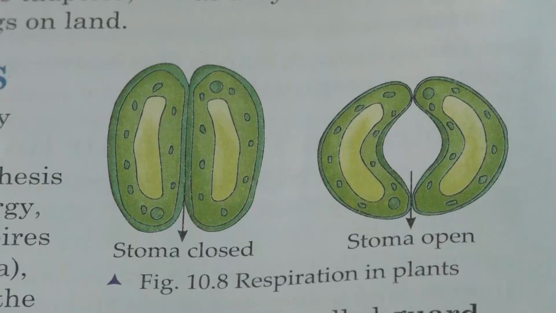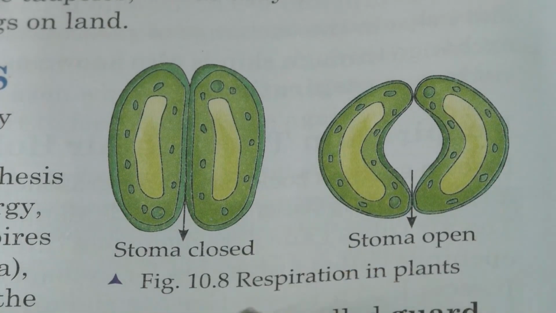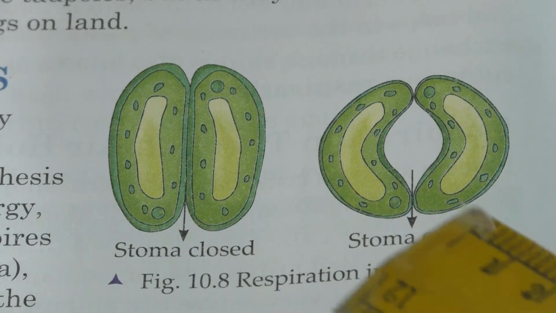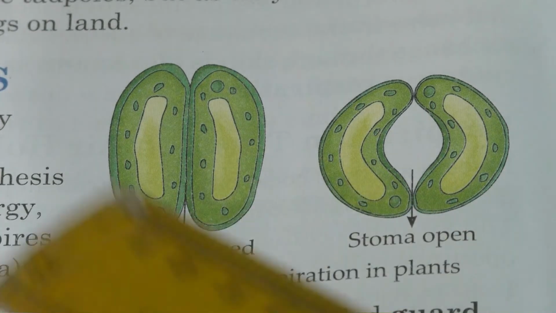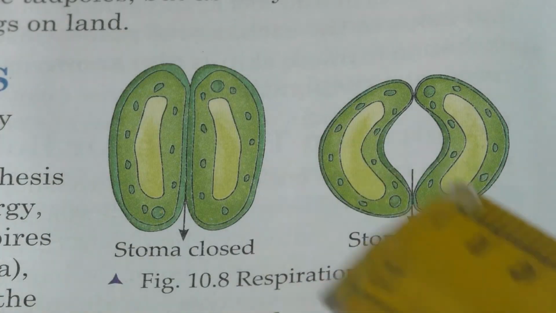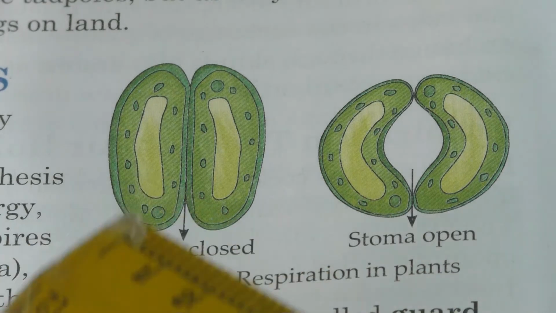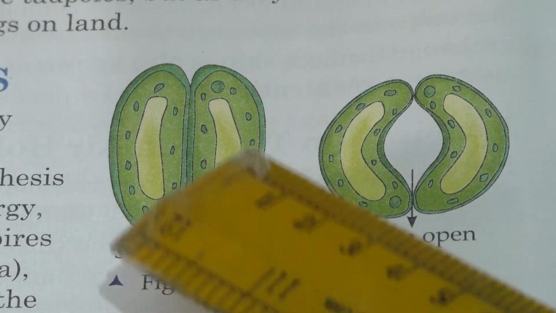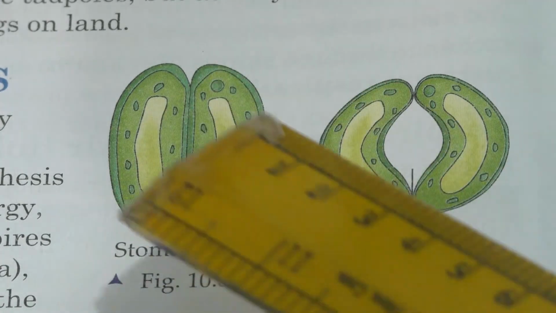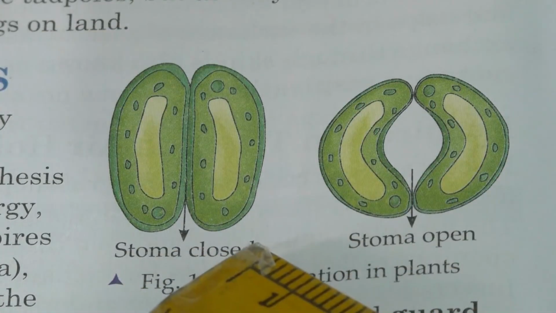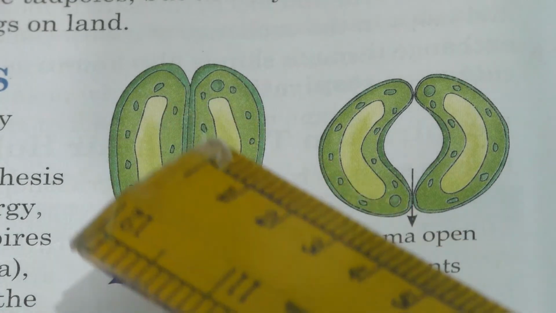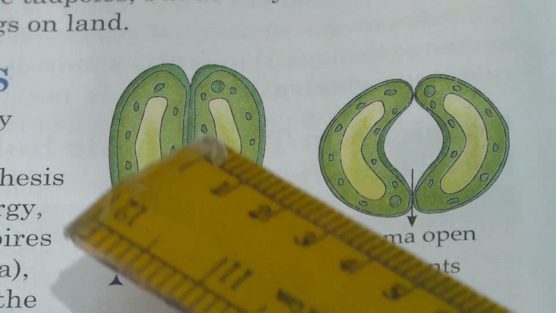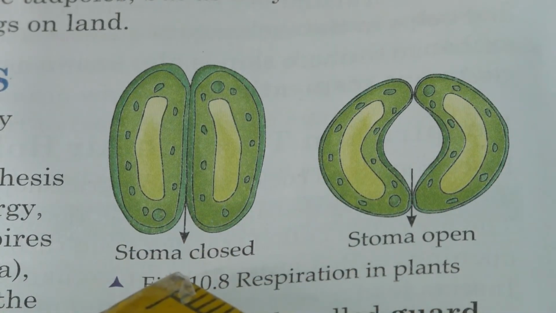Clear children? Yes children. Now you can see the picture for respiration in plants. How does respiration take place in plants? By means of this stoma. Each part of the plant respires individually. But still, this stomata, that is the singular form stoma.